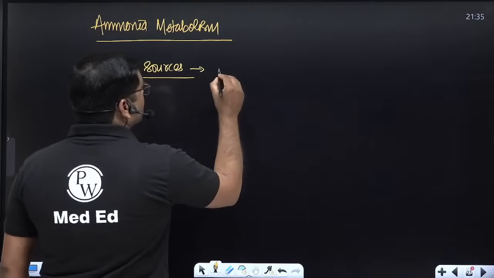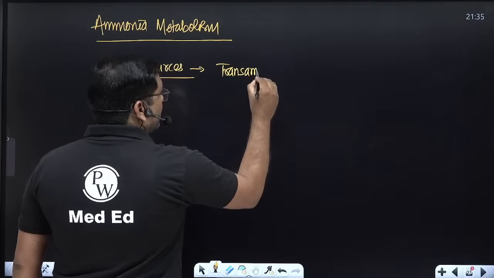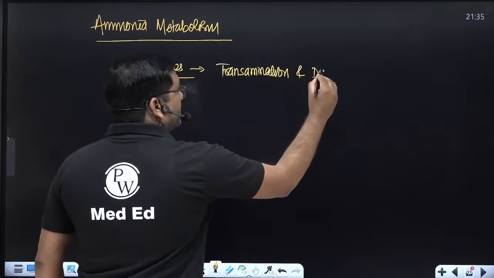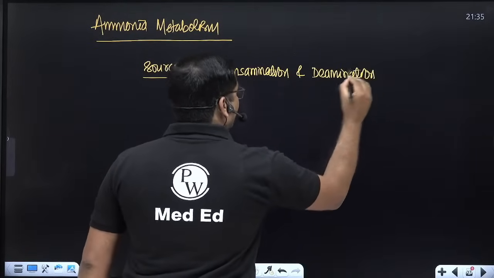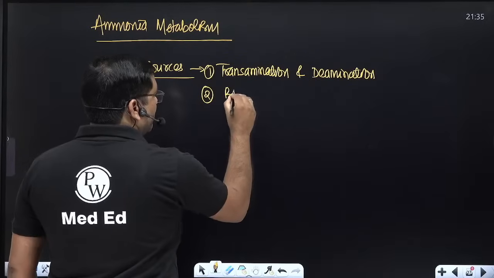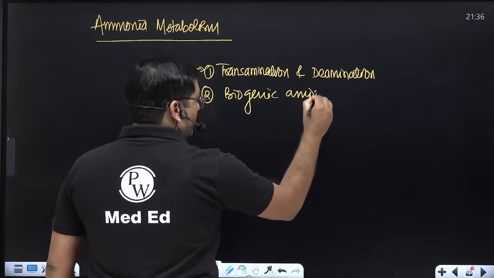It includes transamination and deamination first. Second, from the biogenic amines.